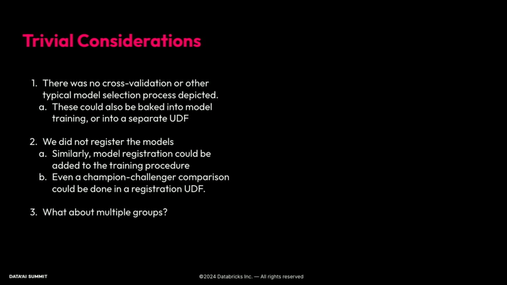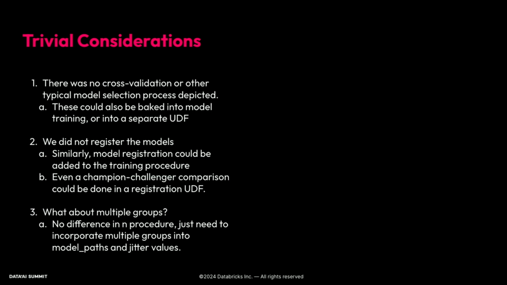And what about multiple groups? Here we've only grouped across one column. Can you group across multiple columns? And the answer is yes. There's no difference in the procedure at all. You just need to incorporate the multiple groups into all the places that we identified our group name and like set our random number hashes, et cetera.